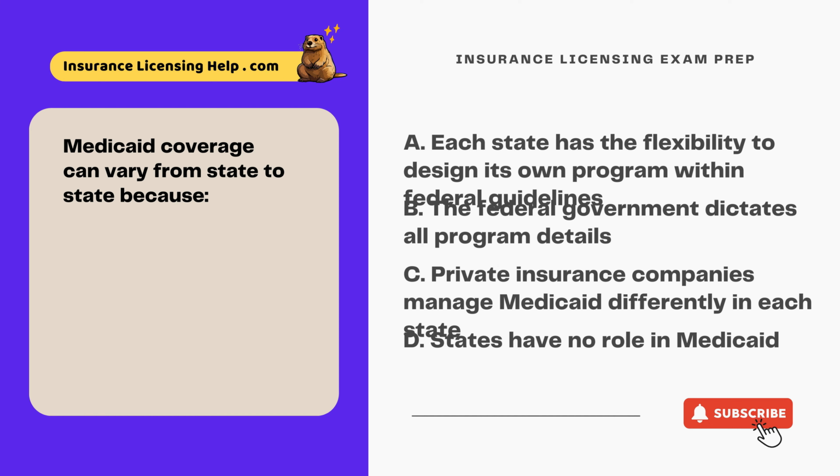Medicaid coverage can vary from state to state because A. Each state has the flexibility to design its own program within federal guidelines. B. The federal government dictates all program details. C. Private insurance companies manage Medicaid differently in each state. D. States have no role in Medicaid.